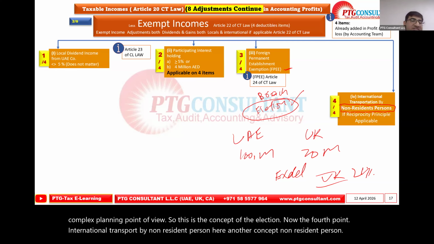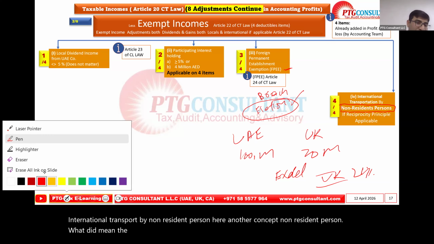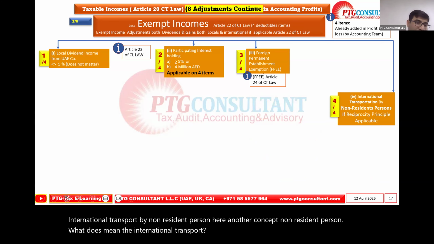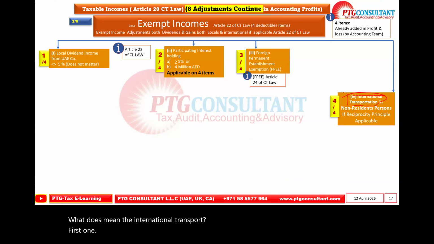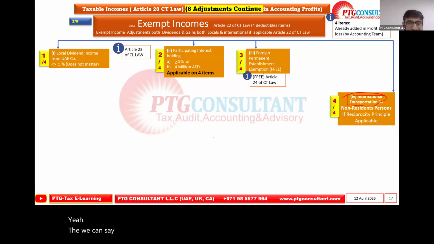What does international transport mean? First point, air flights, etc. Like we can say Emirates airline. Emirates airline is international transport.